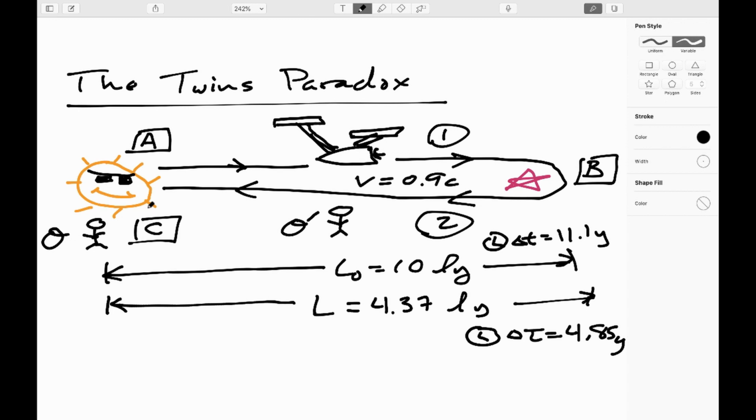O prime, when we do the time dilation on that, is going to say that the messages were sent every 2.29 years, but because they're running away from the messages, or more to the point, they'd say that the sun is moving away from them and there's extra distance to be traveled between messages, it'll work out that O prime will receive a message every 4.35 years. So grand total on the outbound leg, we will receive, to an absurd number of decimal places, 1.115 birthday messages.